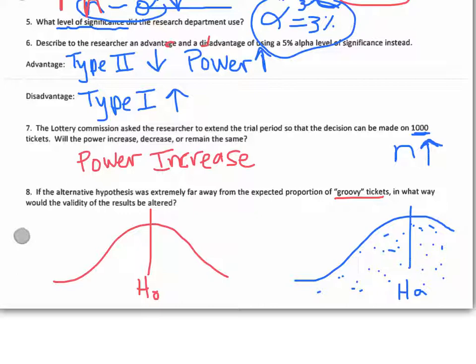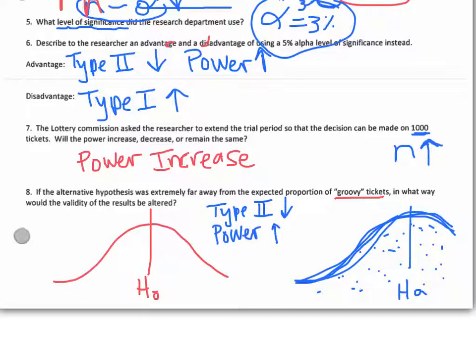So we basically do not have any type 2 error, and we have almost the entire possibility of rejecting the null hypothesis if it's false. So our type 2 error pretty much goes down to nothing, and our power increases depending on how far away, maybe even to 100%. So we have a 100% chance in that case to detect and reject the null hypothesis if it is indeed false.